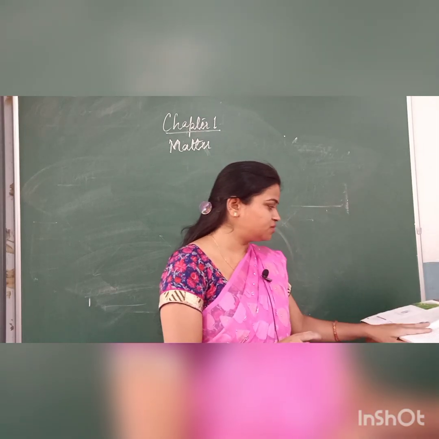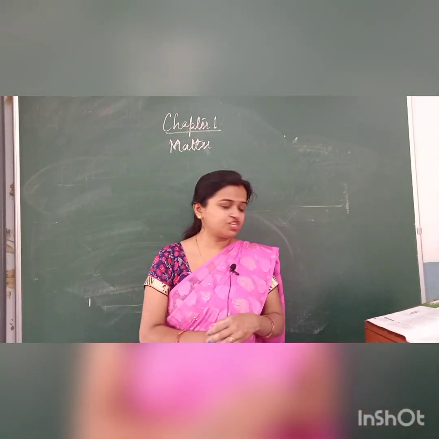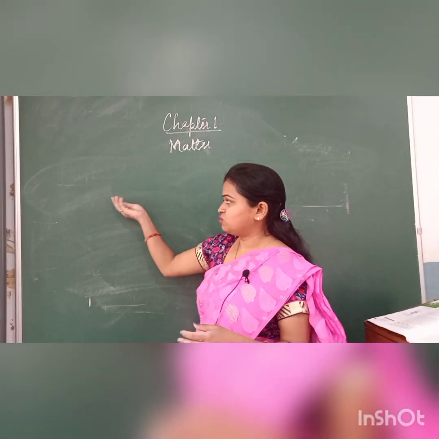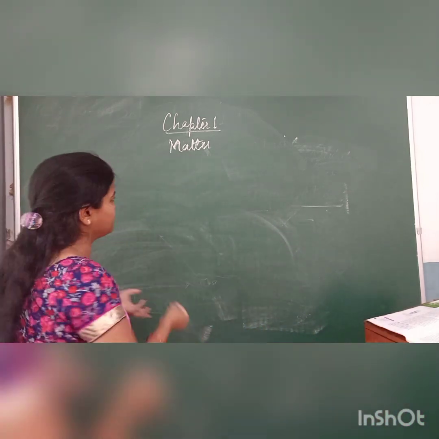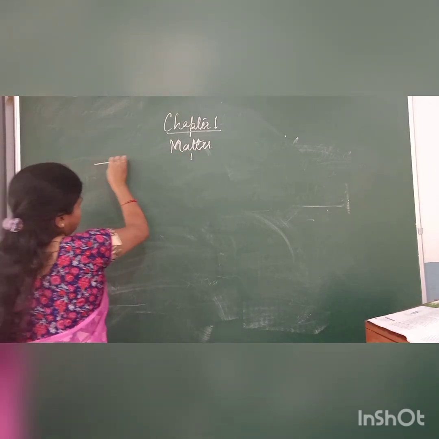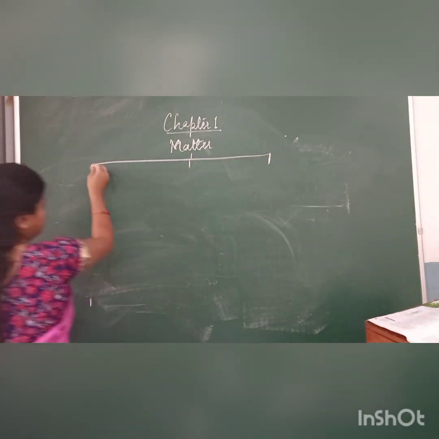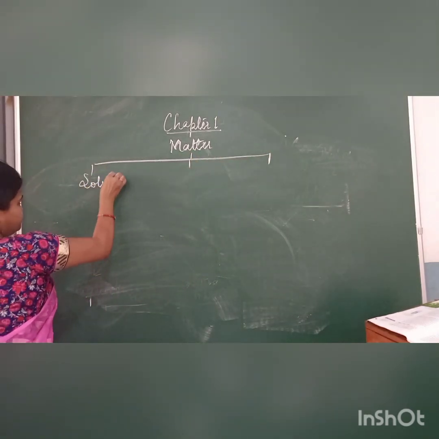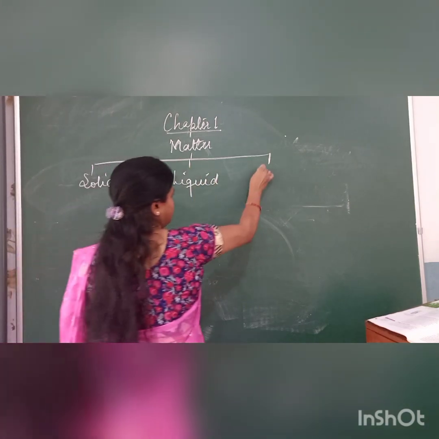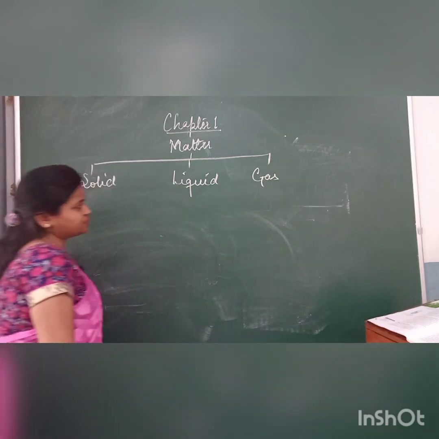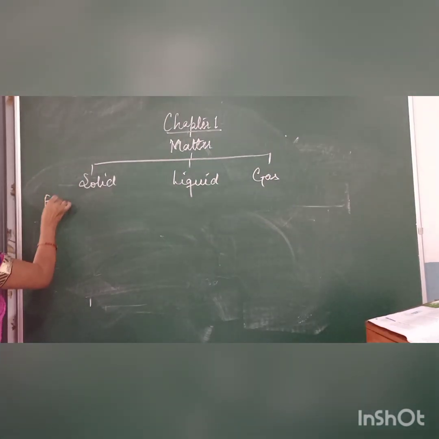This is what is given in your book. And the next is change of state of matter. Here I have a small flow chart related to matter, where matter is divided into three: solid, liquid and gas. First we will go through the examples of solid.